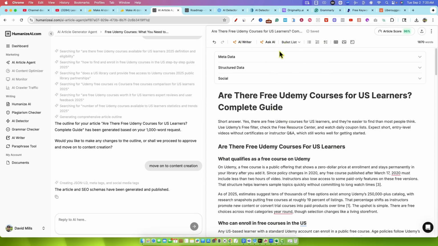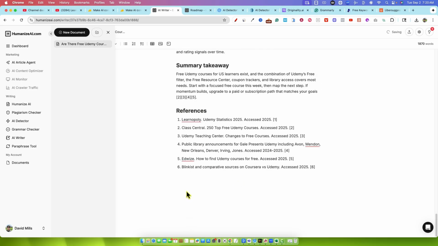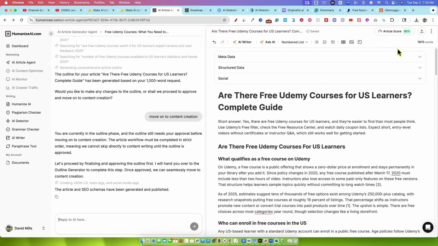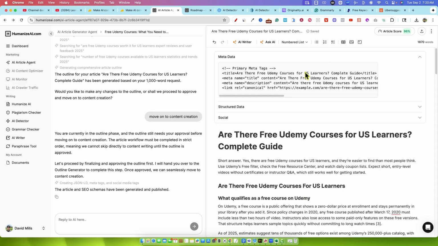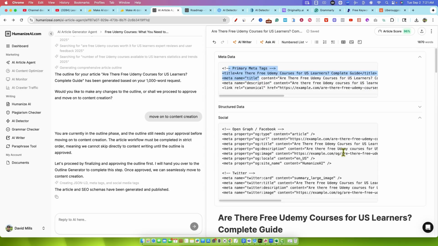We're going to go ahead and I'm not going to really test that part out, but you could click AI writer, and we'll take you into the AI writer section. But we're just going to go back over here because I want to look at the metadata that it came up with for us. So we have the meta tags over here. It is in HTML format. And then we have our structured data right over here. And then we have our social right there as well.